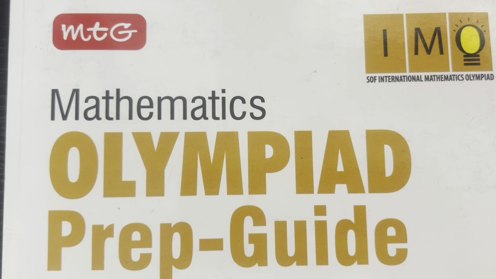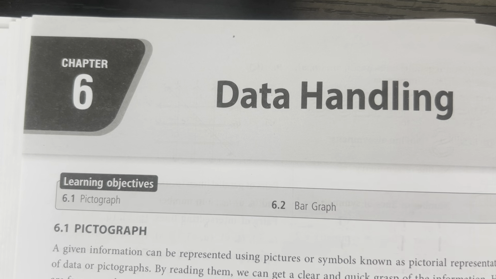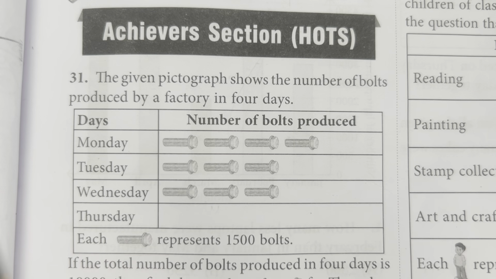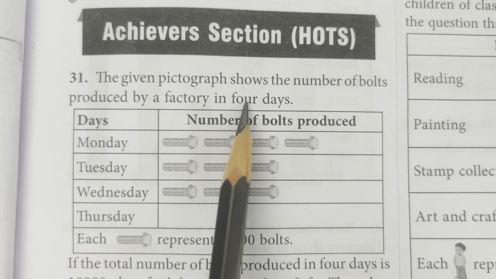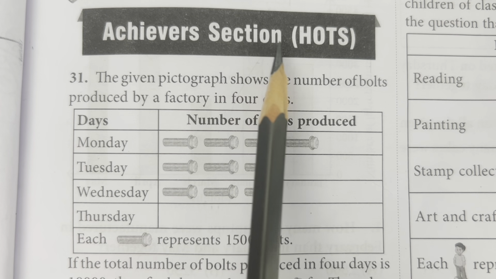Hello students, today we will start Mathematics Olympiad Prep Guide for class 4 and today we will discuss chapter 6, that is data handling. And now we will discuss from question number 31 onwards. Up to question number 30 we have already discussed in my last video. So question number 31 is from achiever section.